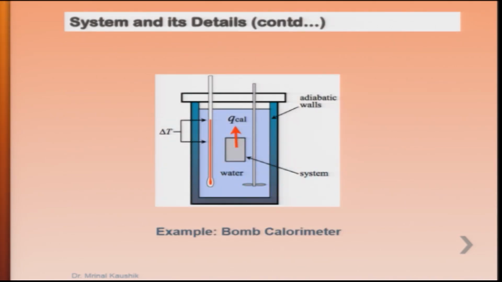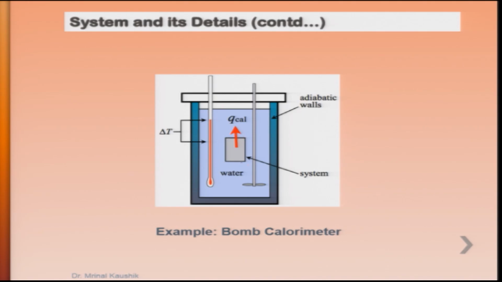For example, this is the image which I have inserted here, the bomb calorimeter. What you can see here is a heated solid lump put into, let us say, a liquid. When heat is transferred from the solid body to the liquid, there is a temperature change which is measured through a thermometer.